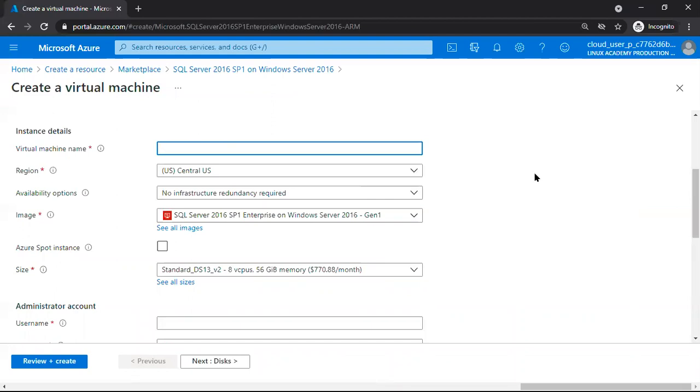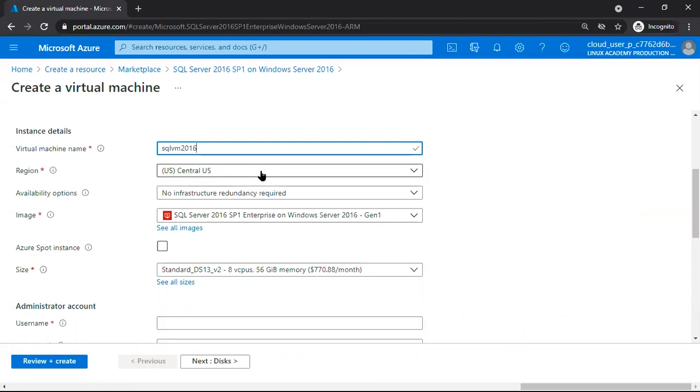Check here, one is the machine name. We can create a machine, like a SQL virtual machine 2016. This is our system name, machine name. It is asking in which location you want to create the machine.